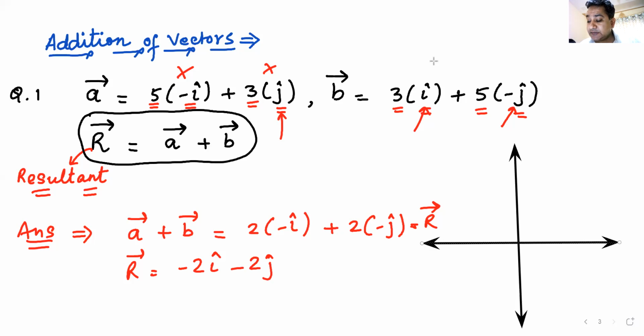Find out its magnitude, find out its direction, and draw this vector so that you understand how this vector looks. This is just for your understanding. It may not be asked in the final exam. Anyone? Everyone got this answer, I guess. Now it's a very simple question. Just find the magnitude, just find the direction, draw this vector here, and we are done.